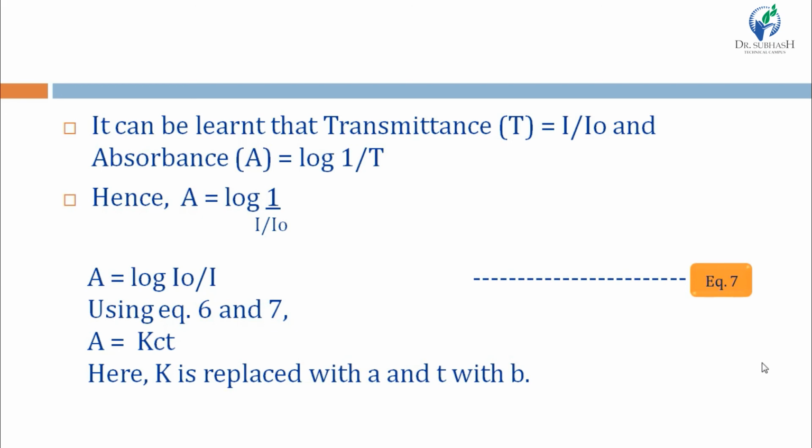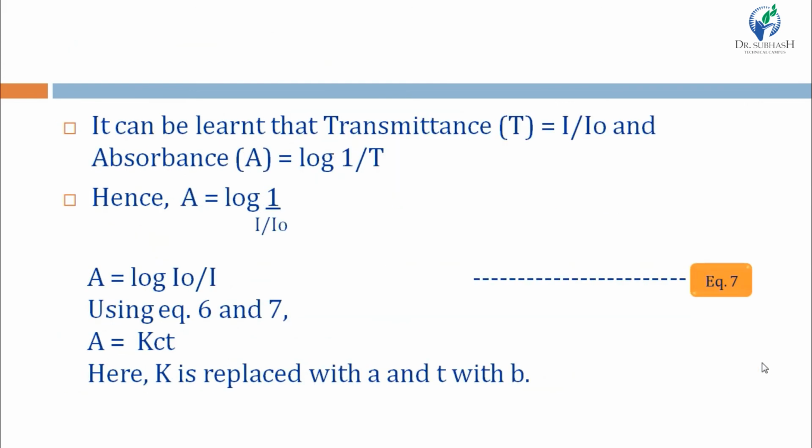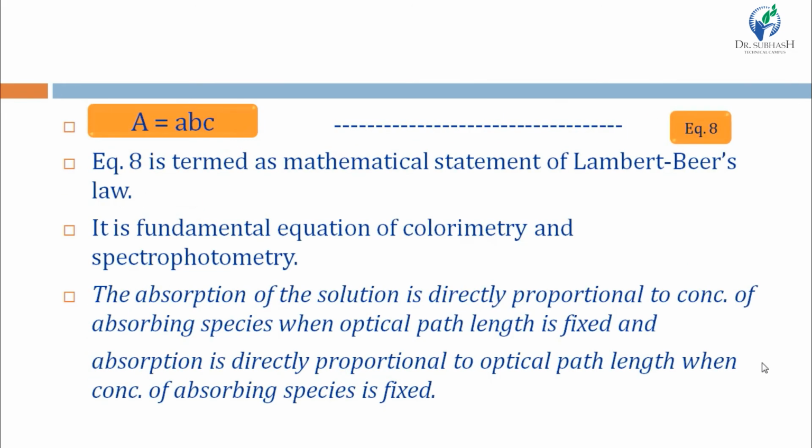So A is equal to log I0 by I. And using equations 6 and 7, putting this value of A in equation 6, we get the equation A is equal to KCT. Here capital K is replaced with small a, and as I said, T can also be written as b. We get the equation capital A is equal to a, b and c.